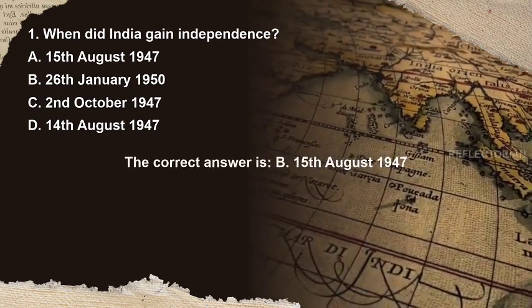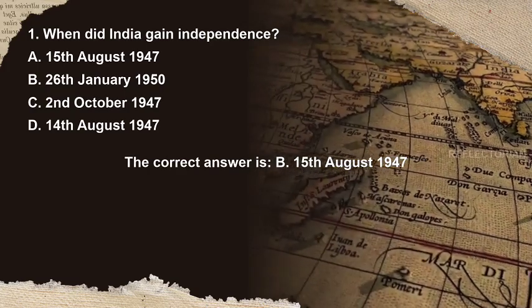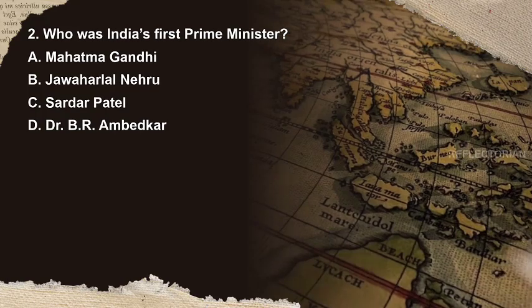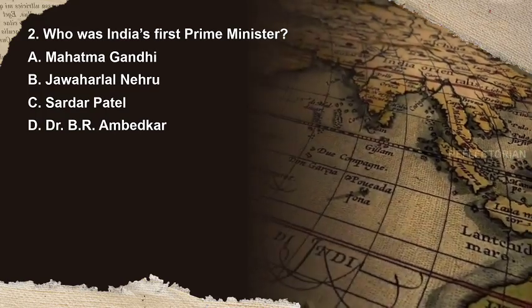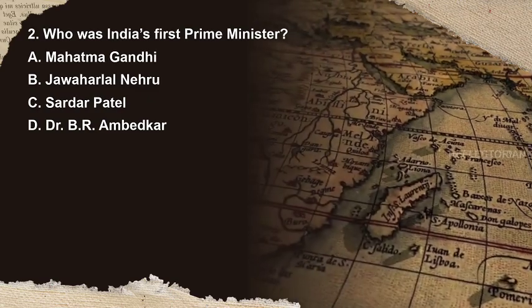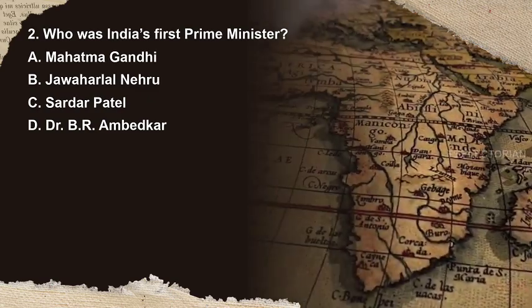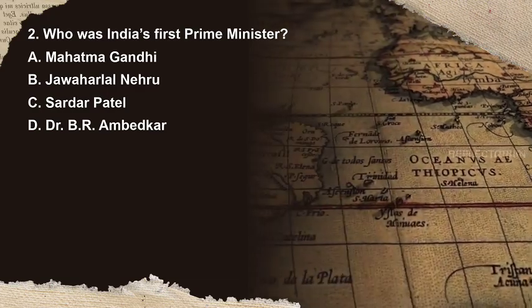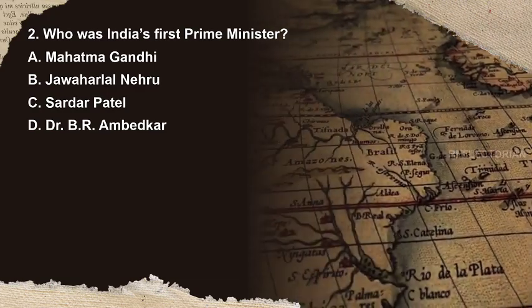The correct answer is B. 15 August 1947. Question 2. Who was India's first Prime Minister? Options are A. Mahatma Gandhi, B. Jawaharlal Nehru, C. Sardar Patel, D. Dr. B.R. Ambedkar. You have 10 seconds to answer.